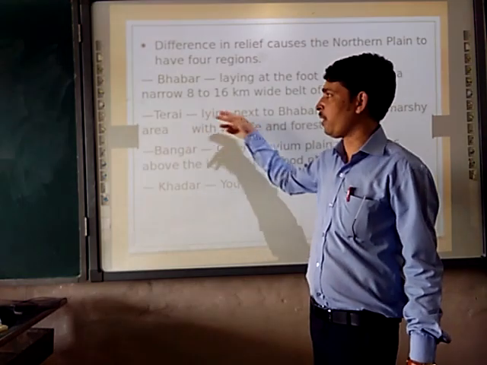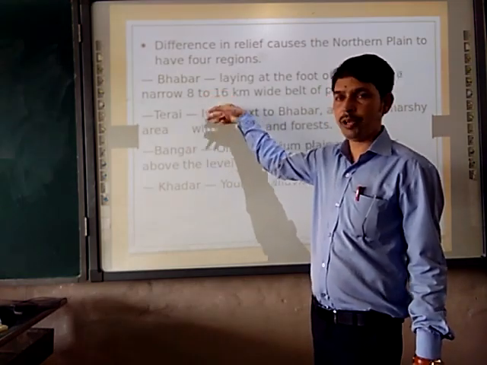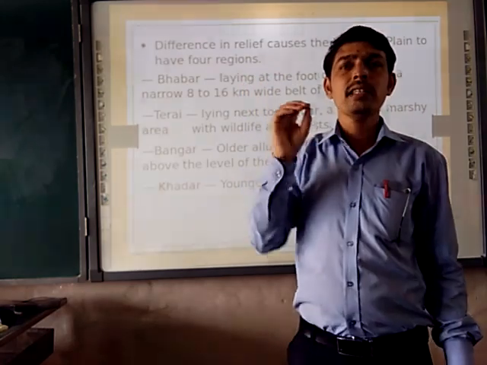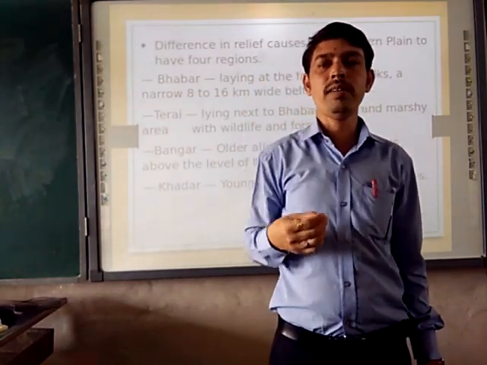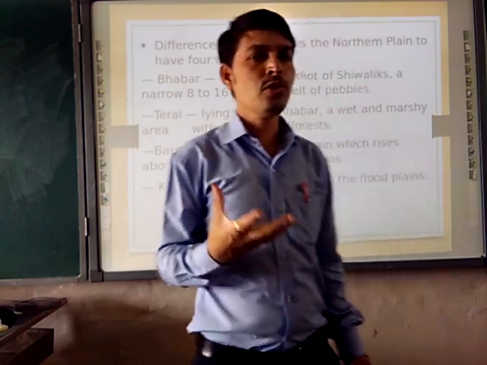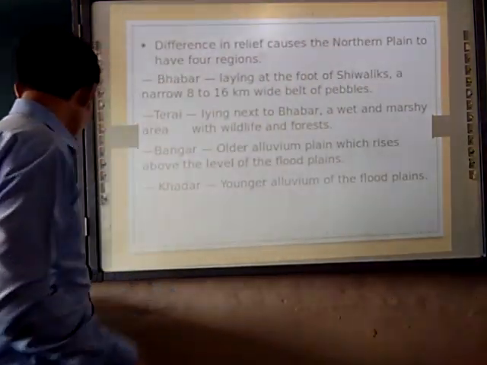A 3 marks question can come to differentiate between Khadar and Bhangar. What do you mean by Terai? What is the meaning of Bhabar? It can be of that kind. Then, write about the physiographic features, that means the northern plain, in detail. A 5 marks question can be given. So by this we are ending here.